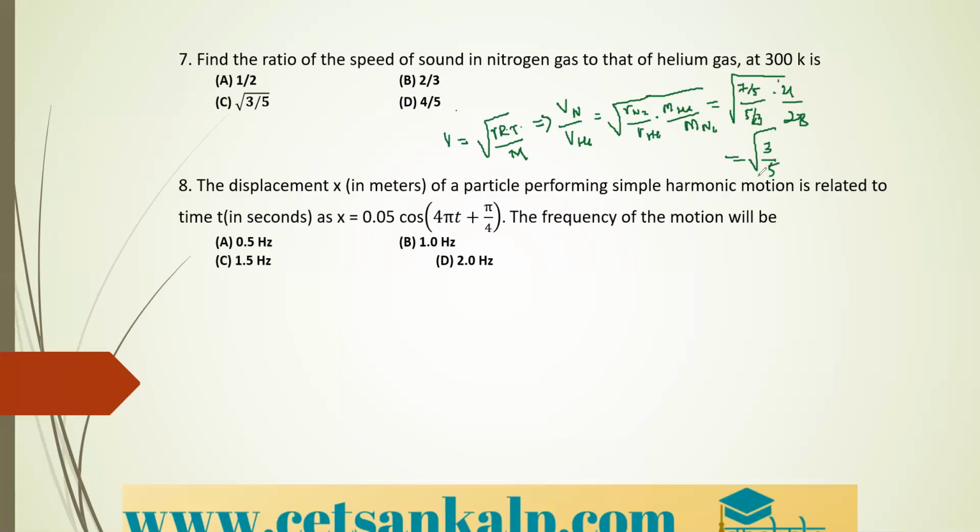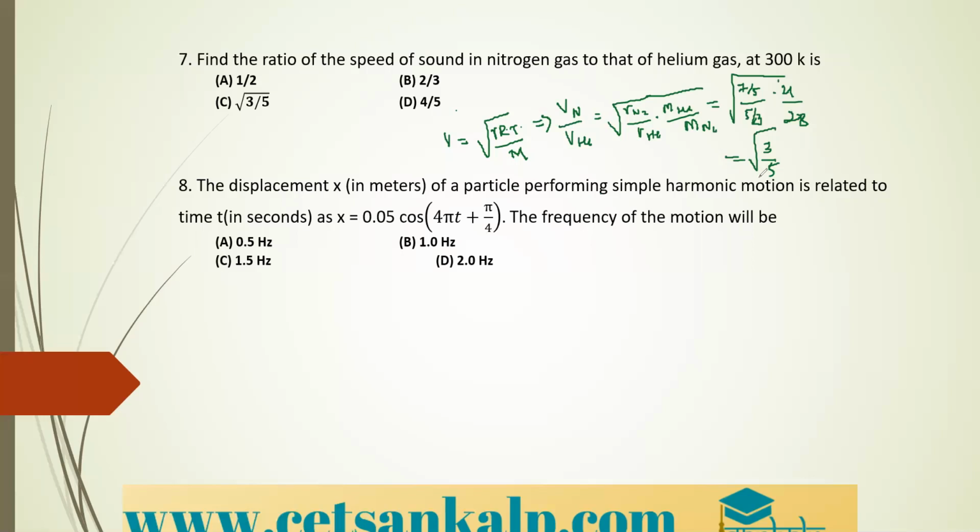The next question is: the displacement of a particle performing simple harmonic motion is related to the time as x is equal to 0.05 cos(4 pi t plus pi/4). The frequency of the motion will be?